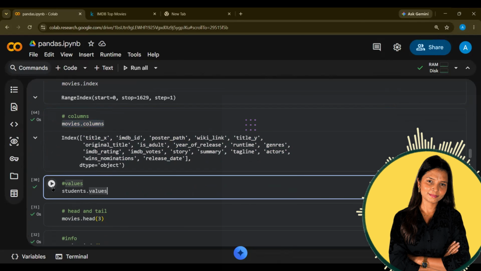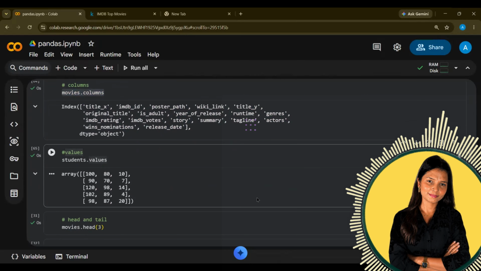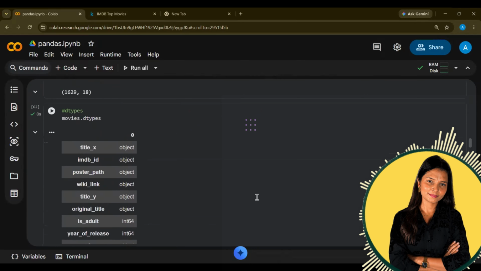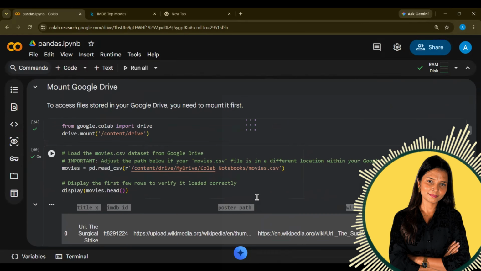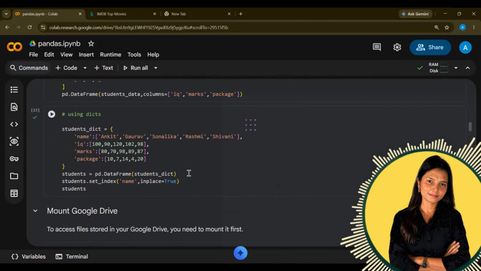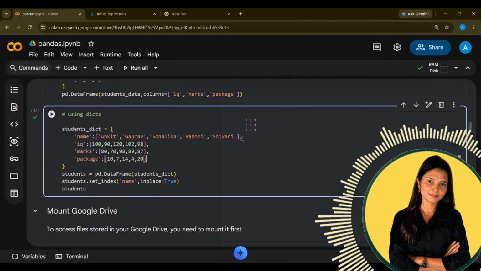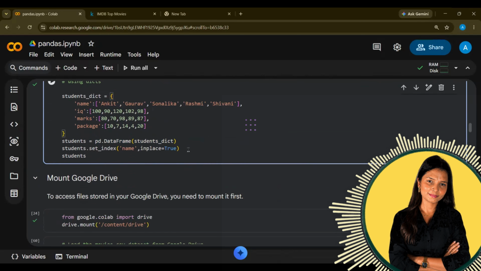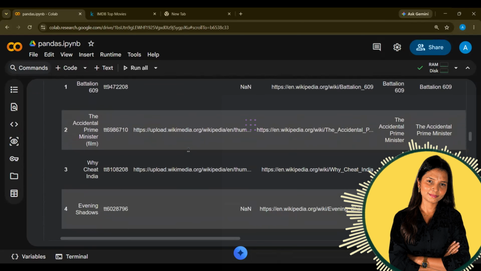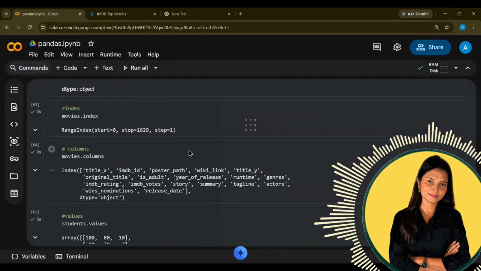Next I want to check students.values. What is students.values? Now I will show you students. Before loading this data, I created this student data frame. Within the student data frame, I had values, like key value pairs I added, and the same ones I am trying to print as values. Key value will have a value, and when we have the column, that is different.